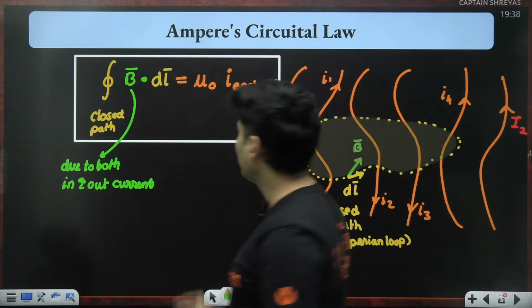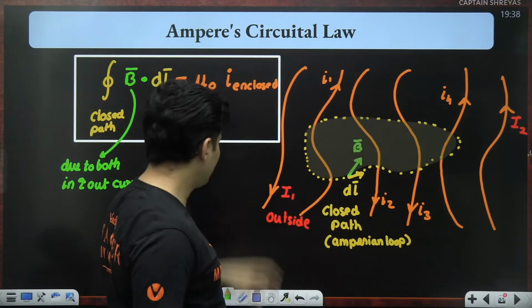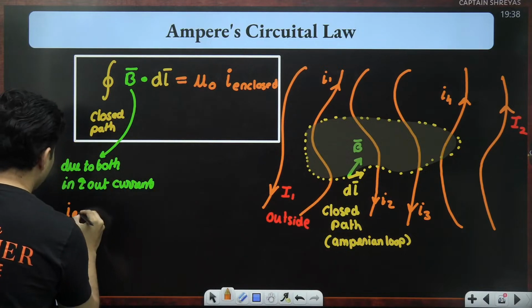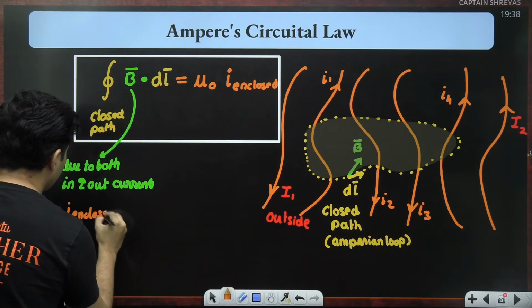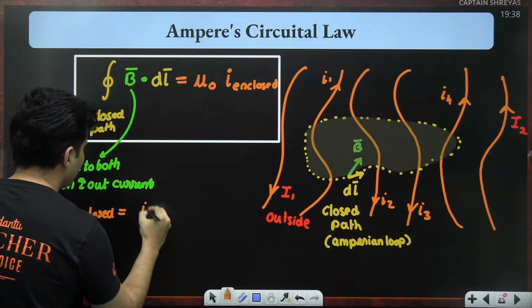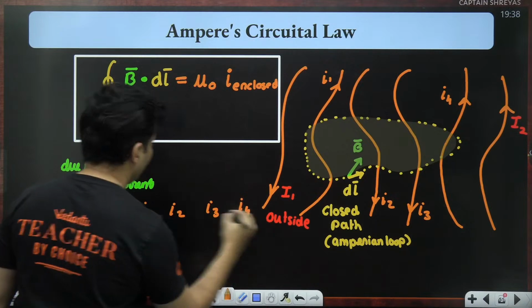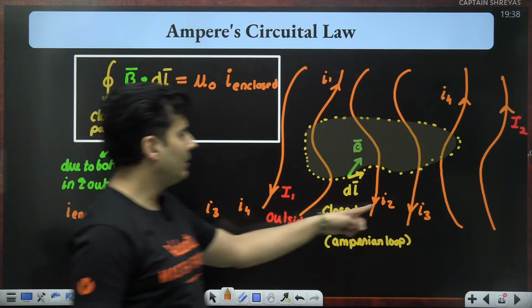Now you might be wondering, what is the value of this enclosed current in this case? Many of you will be thinking, I just take I1, I just take I2, I3 and I4, and I just add them up. I1, I2, I3, I4.